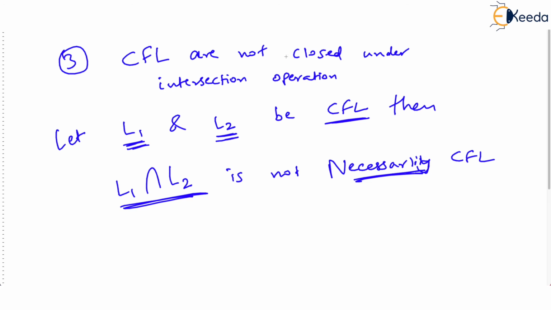When do you say that some language is always closed under some operation? When you will surely get the same type of language. But here I am saying sometimes you may not get a CFL. A very simple example I will use for proving this. Let L1 be, let's say, A raised to N, B raised to M, C raised to M, such that N comma M is greater than or equal to 1.